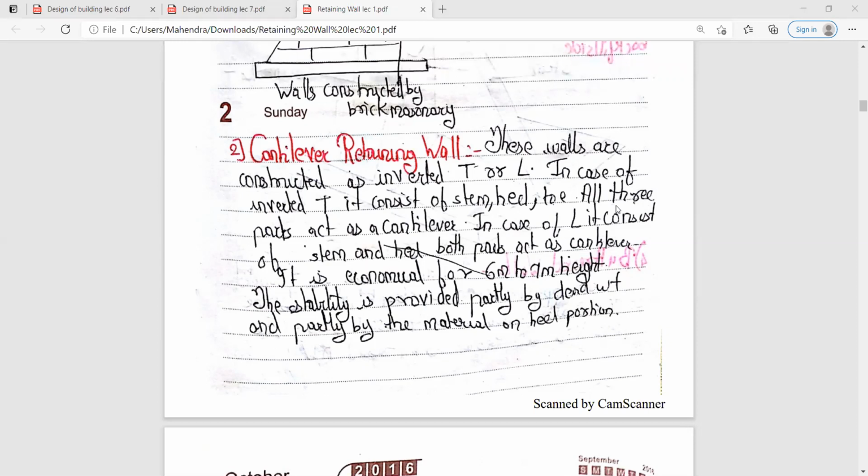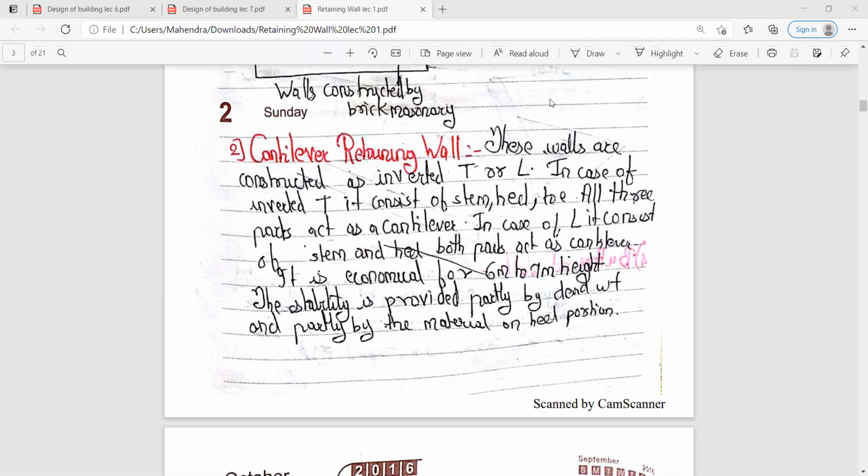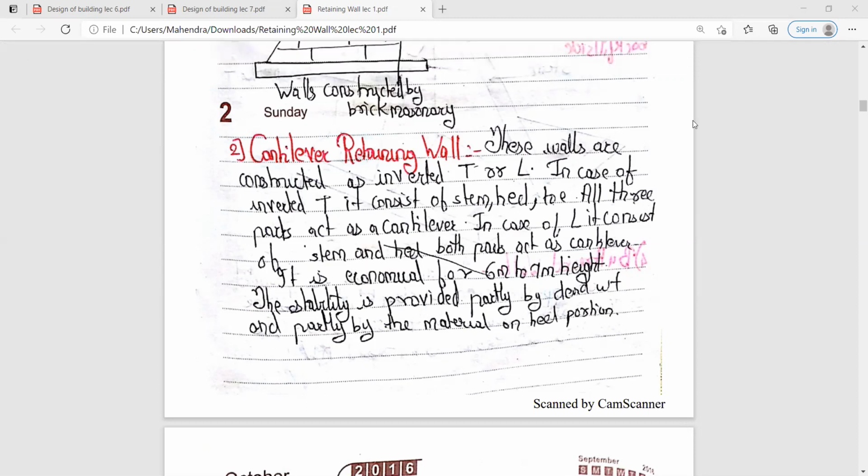जैसे हमने gravity में देखा था, it is based upon only the dead weight of that structure. But cantilever में ऐसा नहीं है. Cantilever is partly of the dead weight and partly of the material on the heel section.